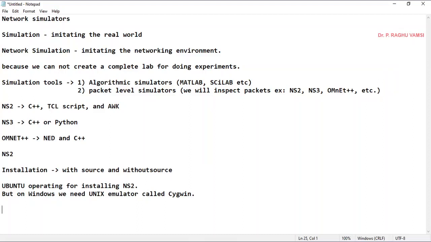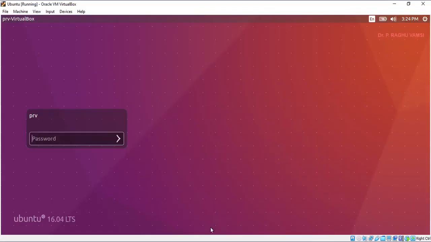Anyhow, nowadays everyone is working with virtual machines, so you can install a virtual machine. Either it may be Oracle virtual machine or VMware, or any other virtual machine or Hyper-V, etc. And install the Ubuntu operating system by downloading from the Ubuntu site. Whenever you install, you will get the Ubuntu operating system like this in the virtual machine environment.